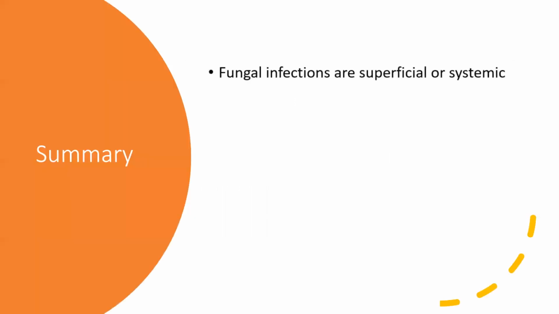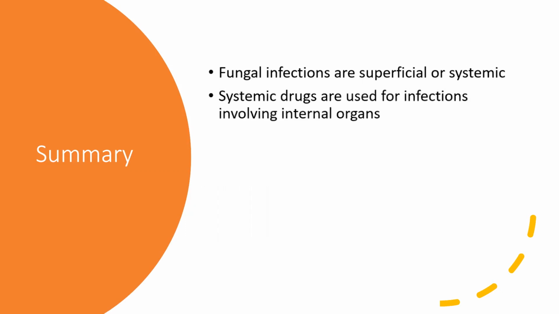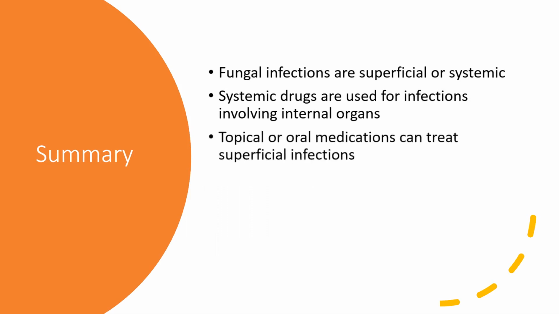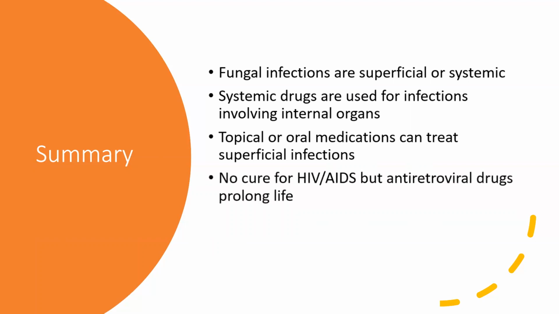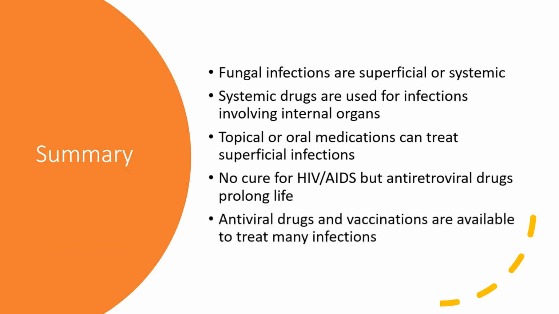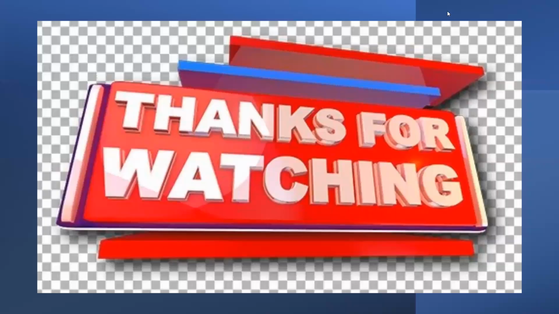So in this, we studied fungal infections. They are superficial or systemic. Systemic drugs are always used for infections involving internal organs. Topical or other medications can treat superficial infections. There is no cure for HIV and AIDS, but antiretroviral drugs prolong life. Antiviral drugs and vaccinations are available to treat many infections.